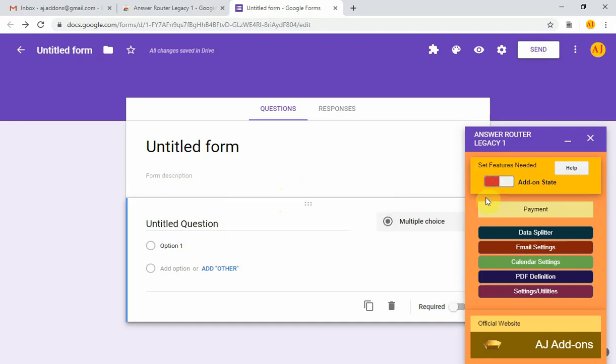So this main button is for the permission to allow the add-on to run when you are not present. That's what that's for. The permission that accesses your spreadsheets is the data splitter feature.